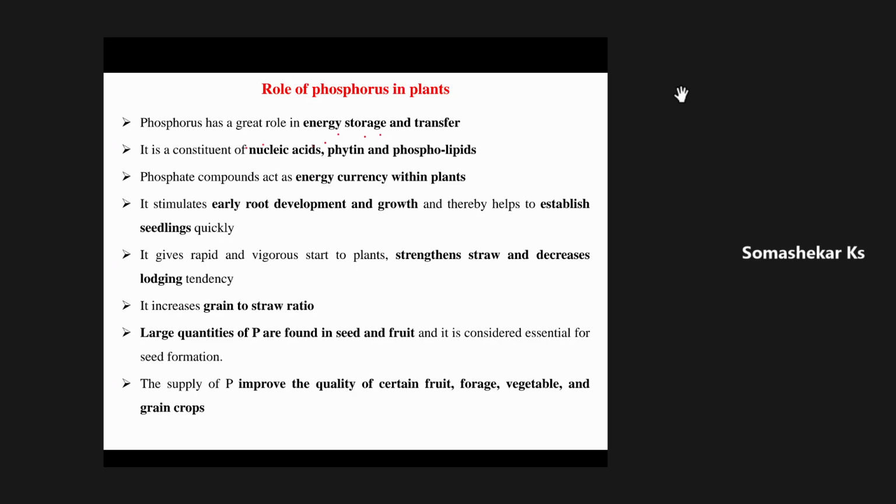And at the severe stage, it turns brown in color, and the leaf will die, sir. Scorching and premature falling of leaves will take place. And stunted growth of the plant; the overall growth of the plant will be stunted.